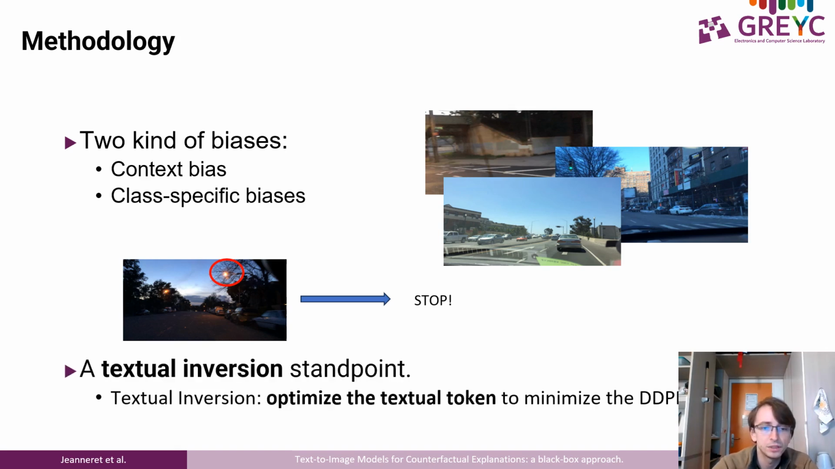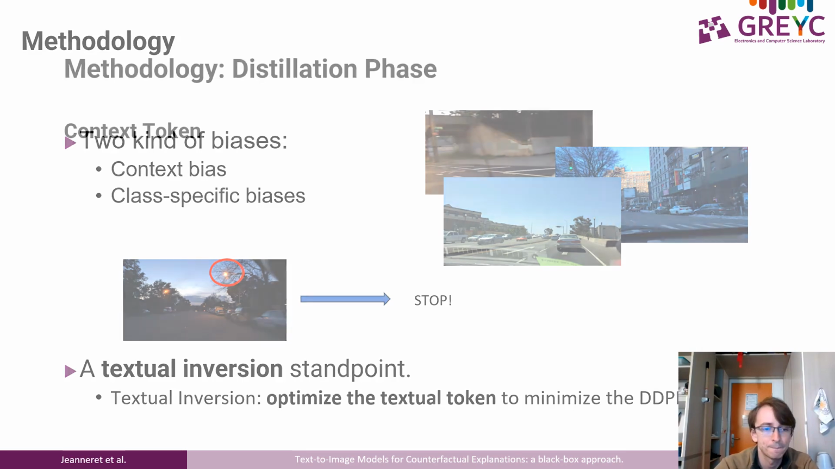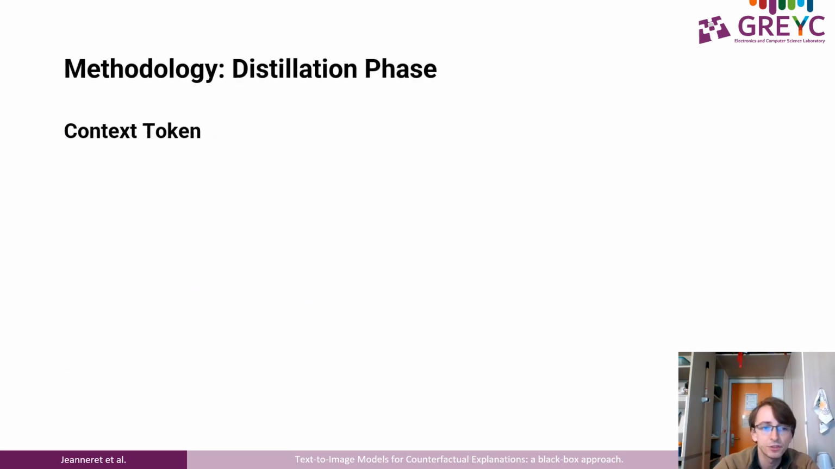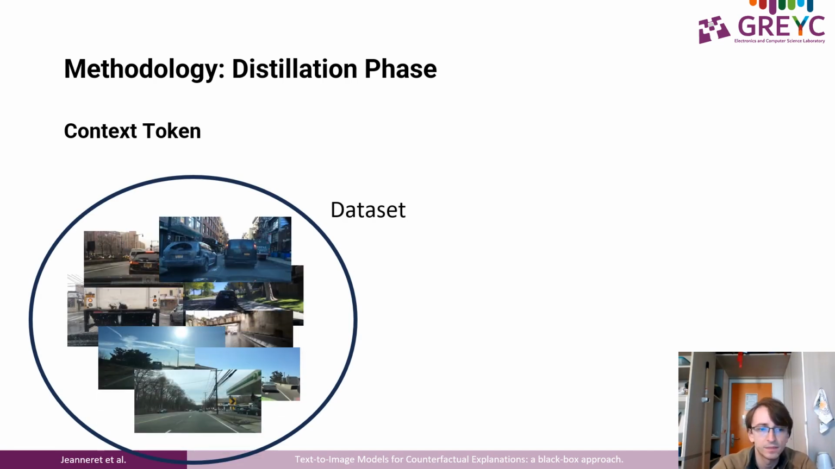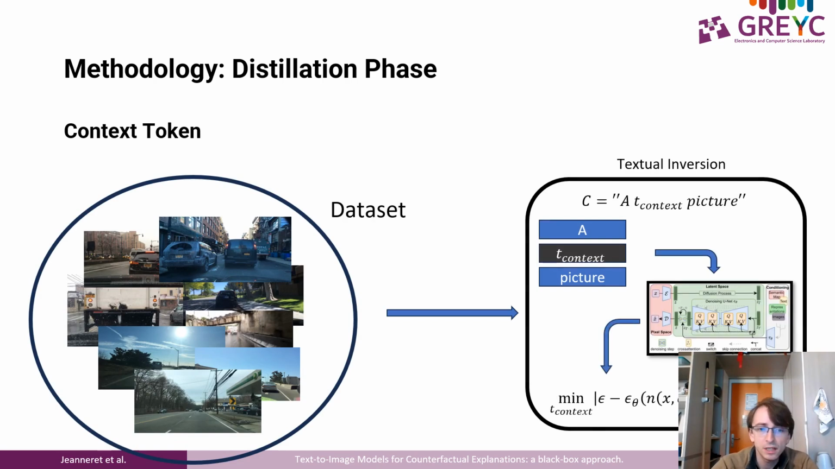So, in order to distill this information, we took a textual inversion standpoint. In a nutshell, textual inversion teaches Stable Diffusion to generate a certain object or style by training a new textual embedding by minimizing the DDPM loss on a set of images. Hence, to learn the context bias, we begin by taking all the images in the training dataset. Then, we learn a new text embedding using the textual inversion algorithm, thus giving Stable Diffusion information about the word learned by the classifier.